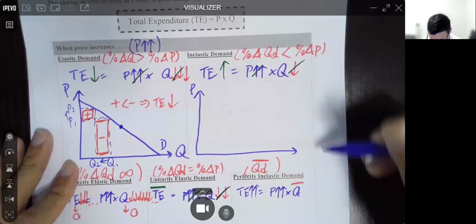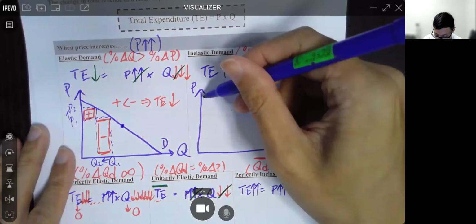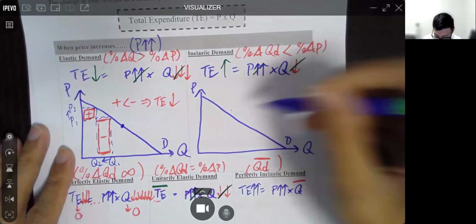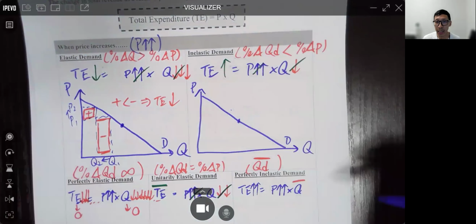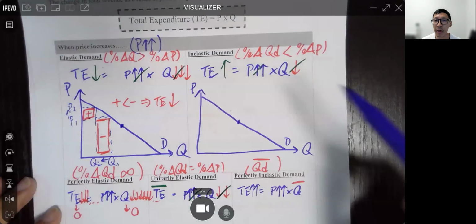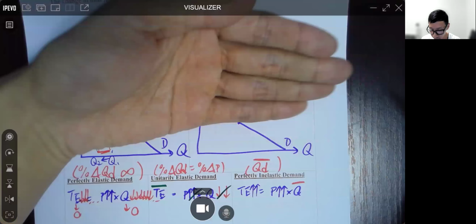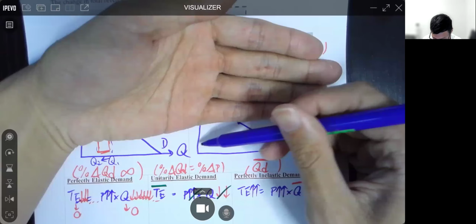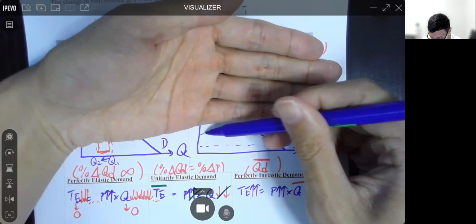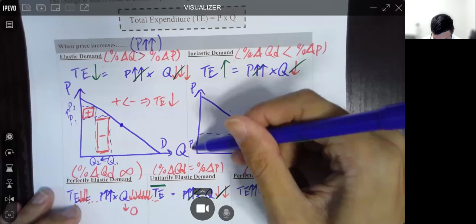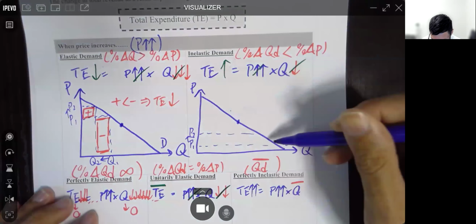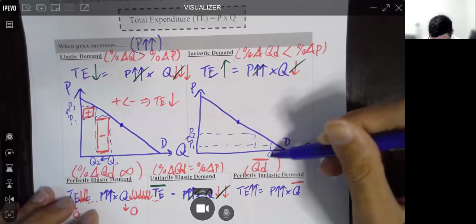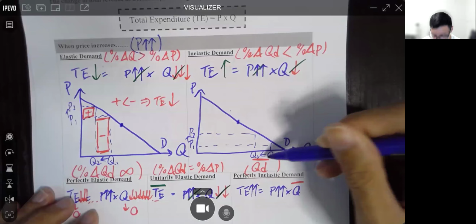Now, the opposite is also true for the inelastic demand. Okay, 我哋試下啦。Now, again, no funny business. Demand, this is a midpoint. Now, since we are talking about inelastic demand, we cover the upper portion and draw the increase in price in the lower portion. Of course, we have our Q1 and Q2.